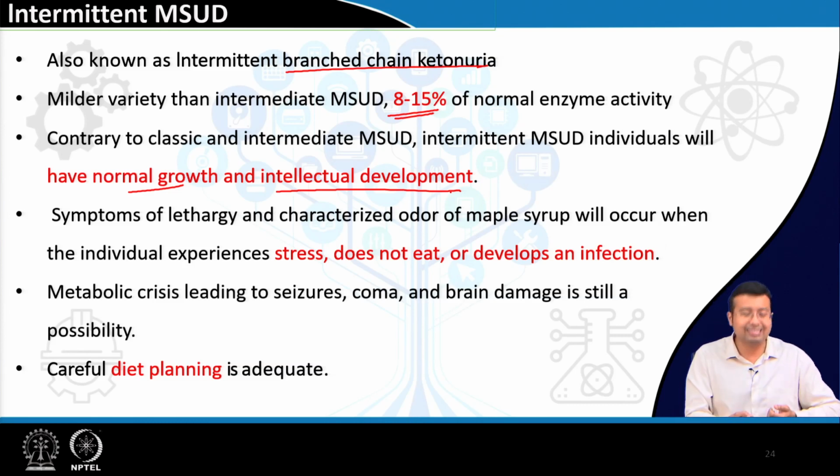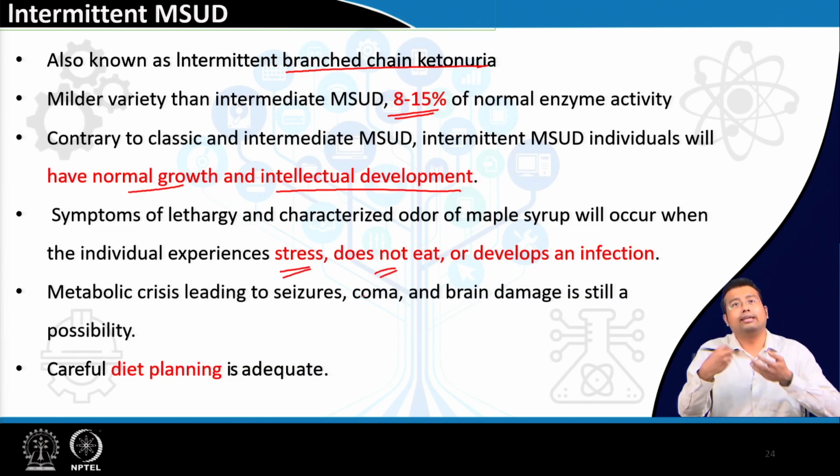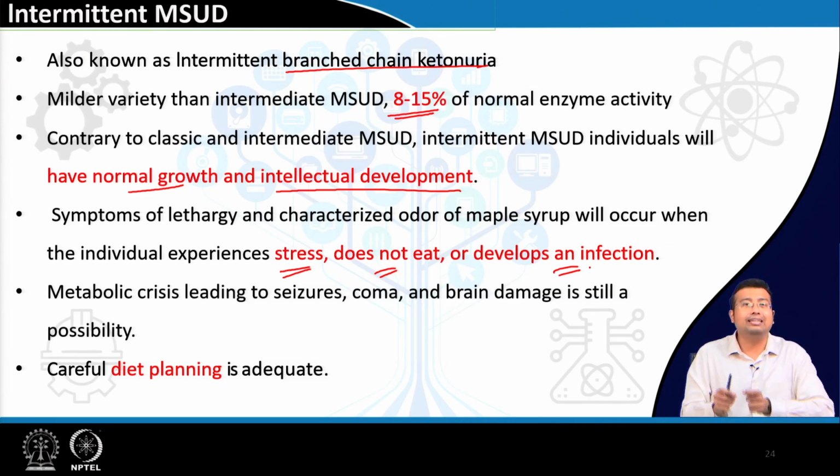This is in case of excess stress, starvation, or infection, when there is an increased catabolic state and excess muscles are being degraded. Only then, when excess branched chain amino acids are degraded, is the absence of the enzyme felt.